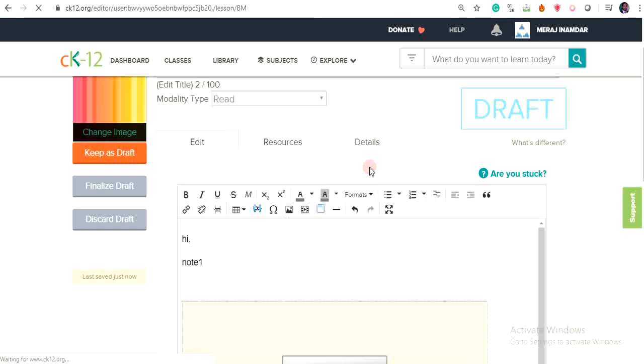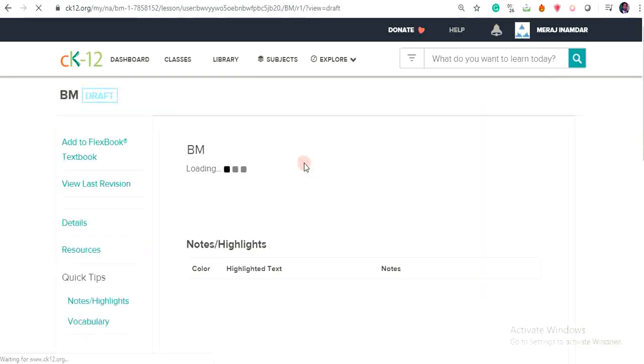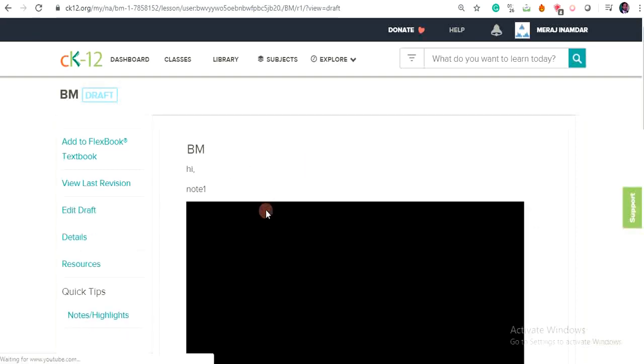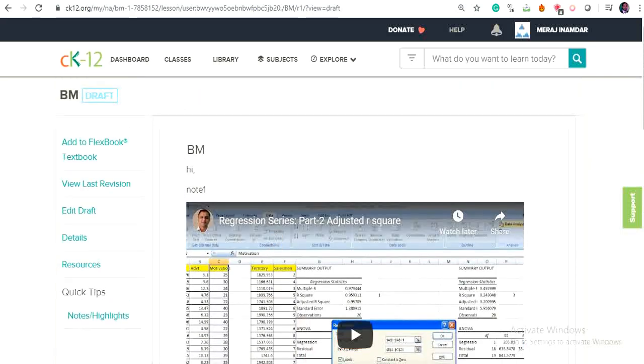If I click on keep as a draft, then you can see that video as well as the various notes here. See, notes and various videos are available here. Very quickly I have created it.